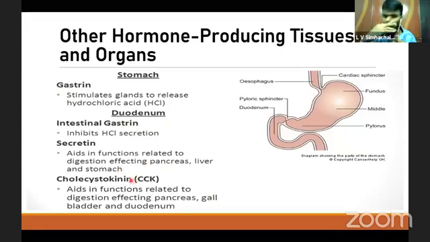And duodenum also secretes the hormone called cholecystokinin, which acts on the gallbladder for its contraction and release of the bile.